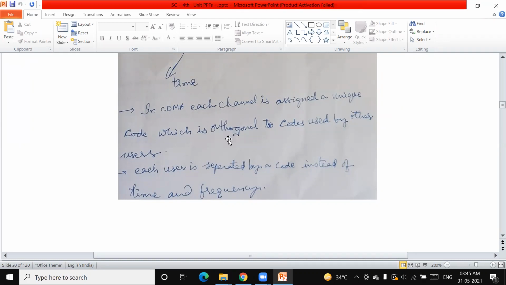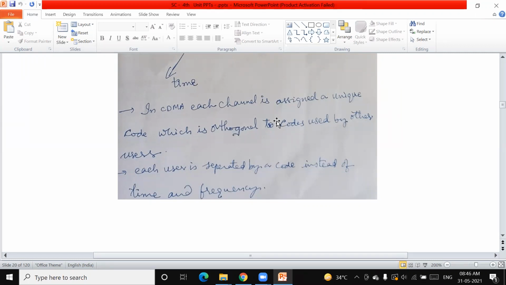Otherwise, if there is no orthogonality in the codes assigned to the different users, there will be a problem in differentiating the users at the receiving end, and a problem with noise, because we cannot distinguish the different users at the retrieving end.